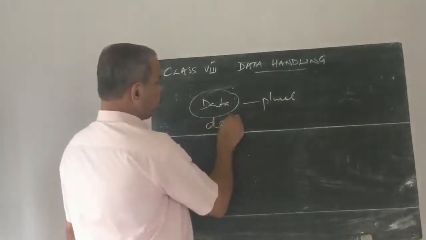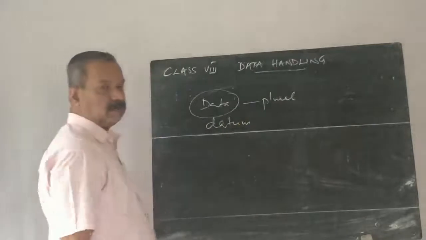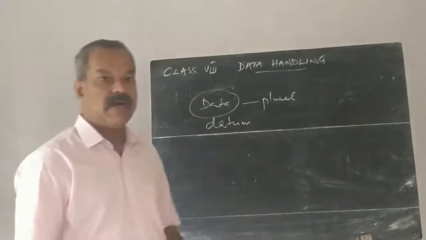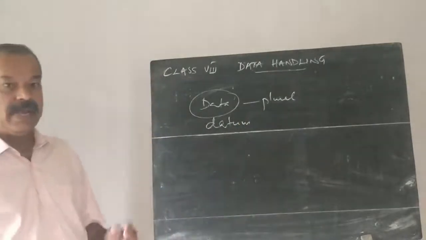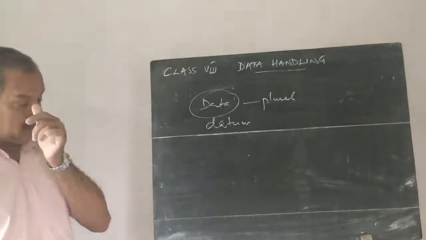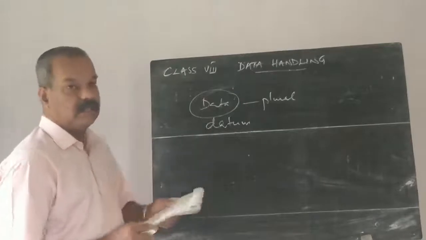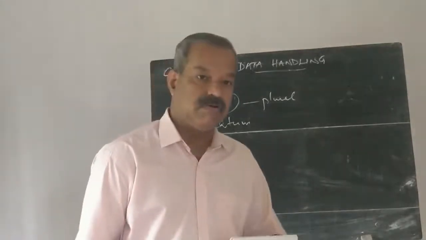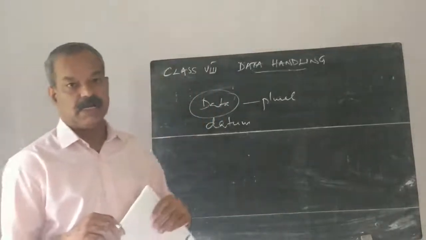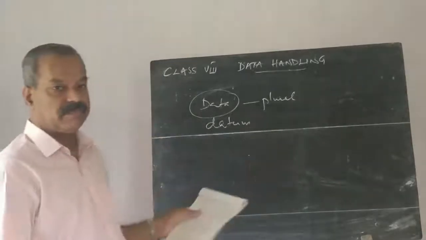Datum. Like bacteria, bacterium. Radii, radius. Like that. Data, plural form. So, the information collected, especially numerical information collected for a study, is data.